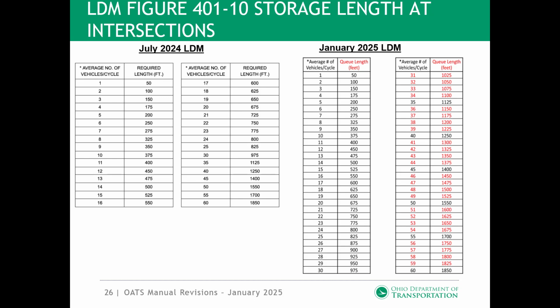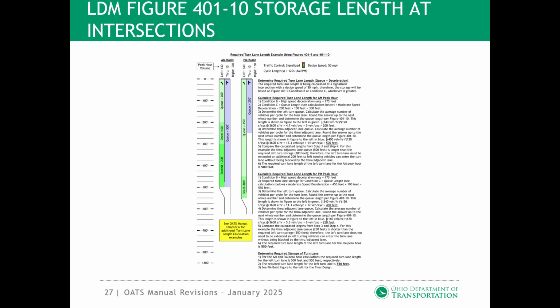L&D Figure 401-10, Queue Length at Intersections. Previous versions of the L&D manual showed the average number of vehicles per cycle from 1 to 25, then were listed in intervals of 5 between 25 and 60. The January 2025 revision of the L&D manual now includes values from 1 to 60 vehicles per cycle. The turn lane length example in the L&D manual was replaced and includes step-by-step instructions on how to determine the length of a left turn lane at a 2-lane approach of a signalized intersection.